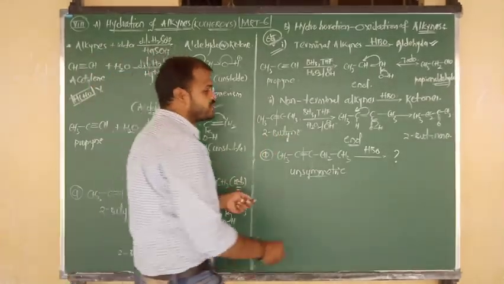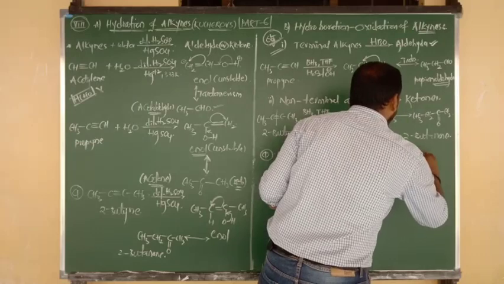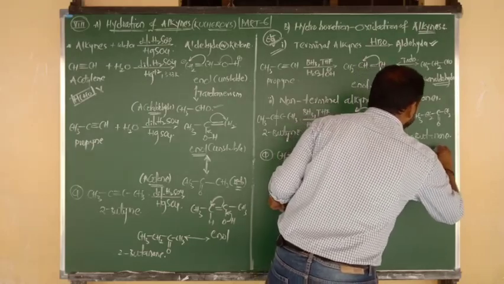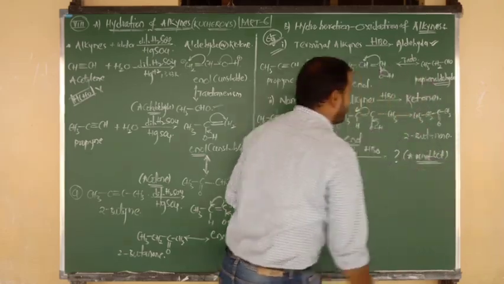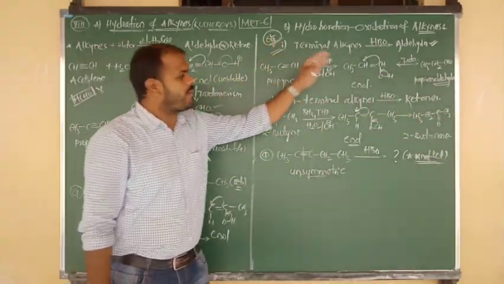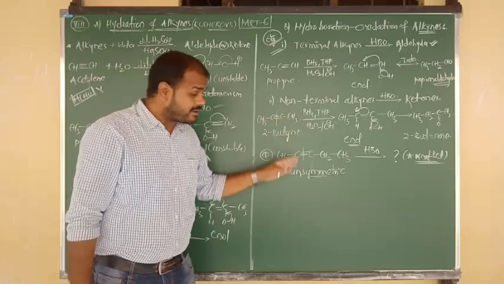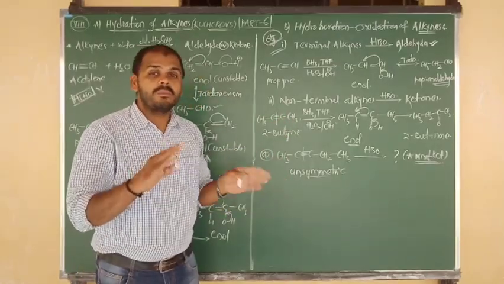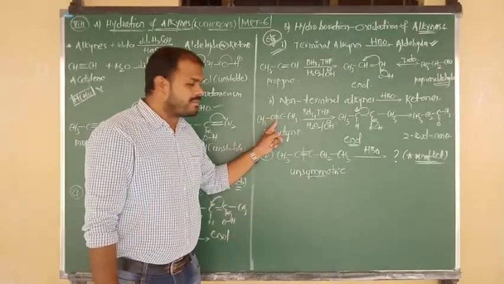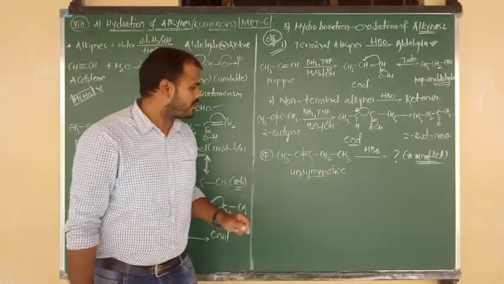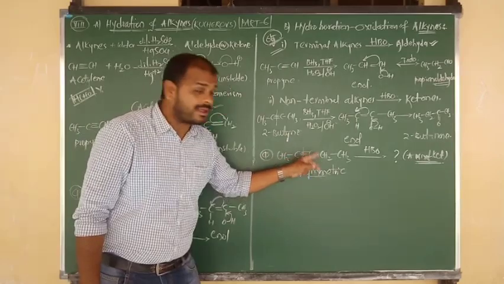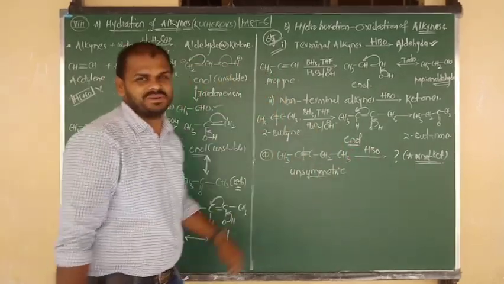It also gives ketones, but try to remember it will give a mixture of ketones. This is the statement you require. Once again, let me revise for you, try to be focused. Terminal alkynes upon HBO give aldehydes. In the non-terminal, they will give ketones, but a little bit of difference is there. Non-terminal symmetric gives only one ketone. Non-terminal asymmetric will give a mixture of two ketones.